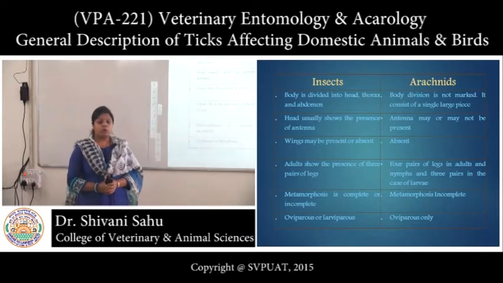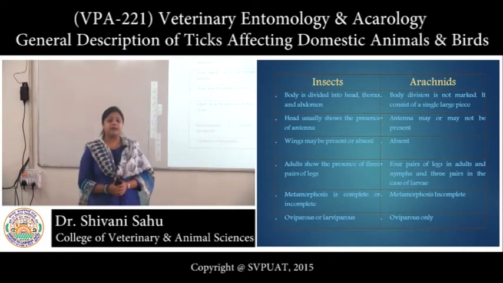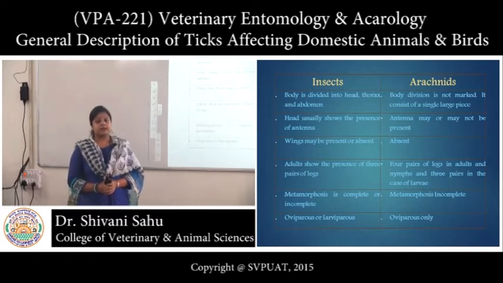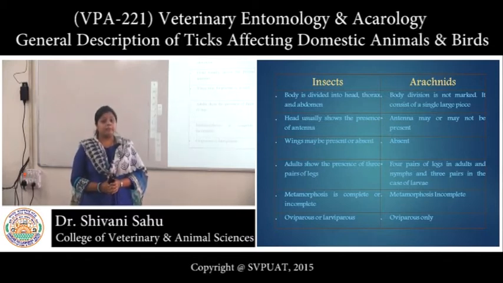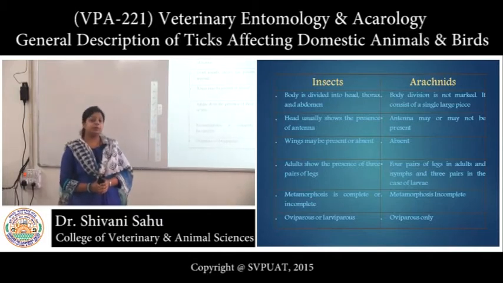Wings may or may not be present in class Insecta, whereas they are absent in class Arachnida. In class Insecta, adults show 3 pairs of legs, whereas in class Arachnida, adults have 4 pairs of legs, while in larvae and nymph there are only 3 pairs of legs.